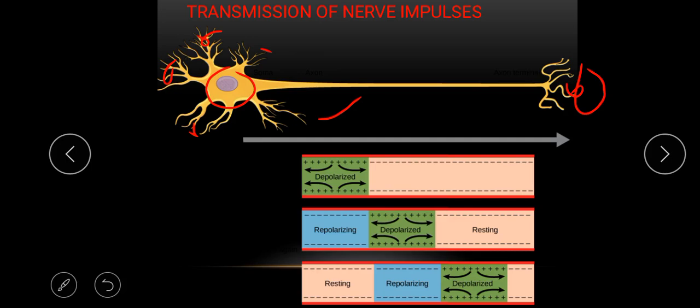And this is the axon. Information travels down the axon in the form of electrical stimulus until it gets to the synaptic junction, where it synapses with the neighboring cell.